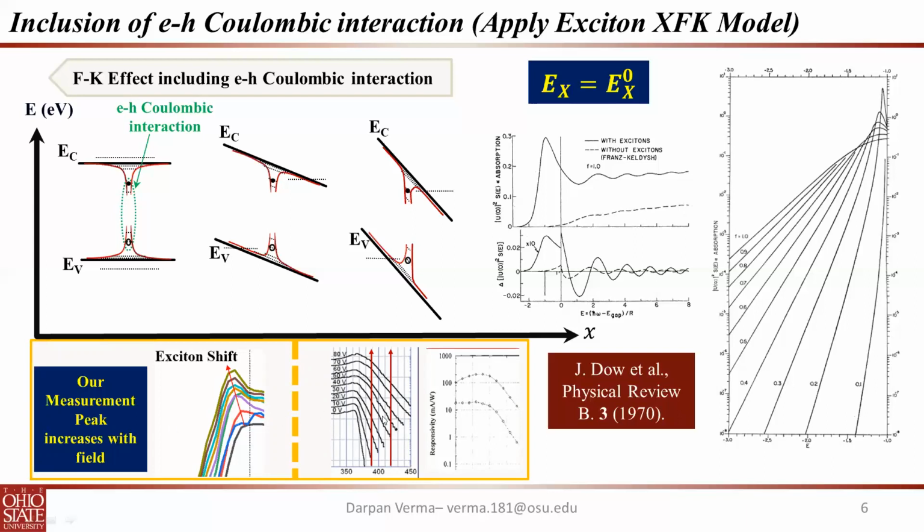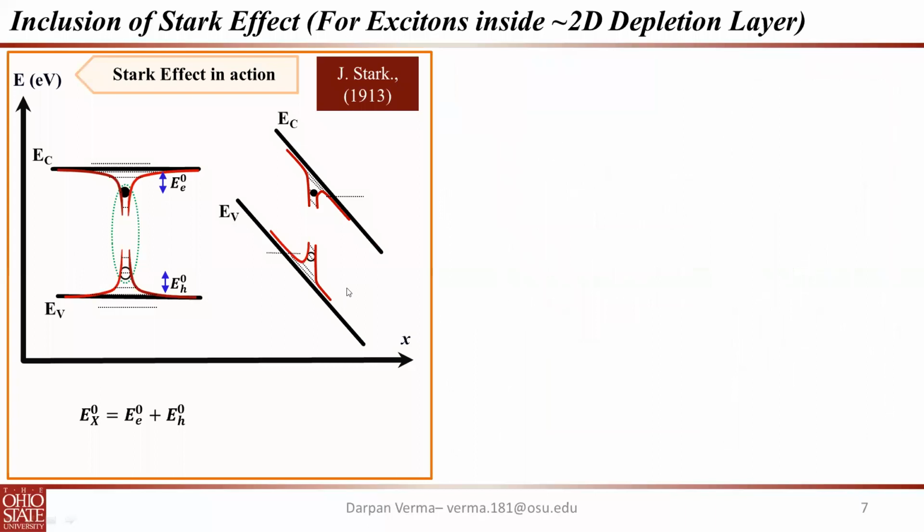Now this effect is because of the quadratic Stark effect. Therefore, we had included the quadratic Stark effect. This effect was given by J. Stark in 1913, according to which you have an electron and hole coulombically bound together. When you apply the field, the exciton binding energy basically increases, and these carriers have extra binding energy, which comes through this particular term, B into F squared, where B is the polarizability, and A gives the exciton diameter.